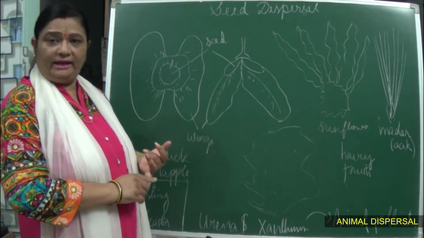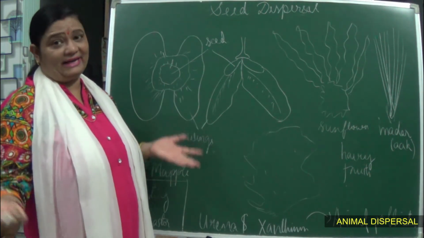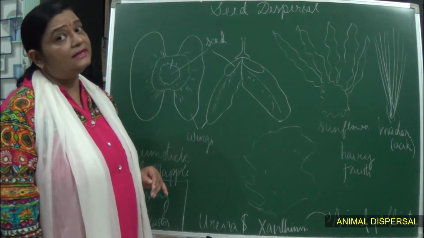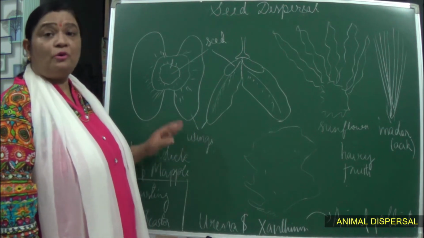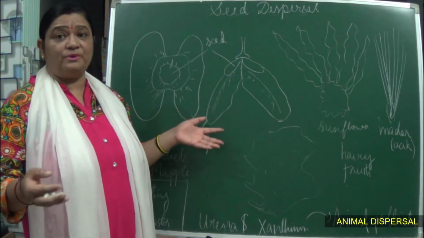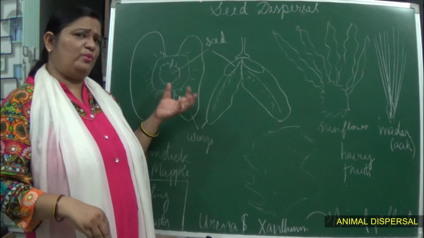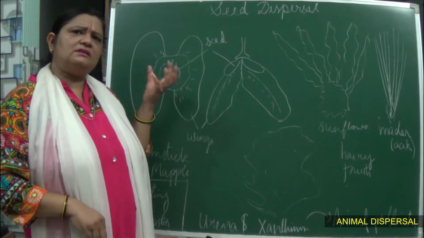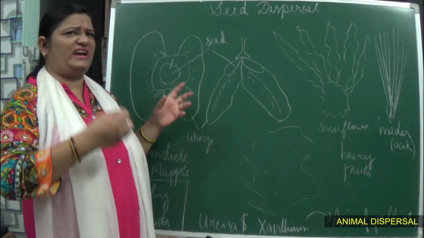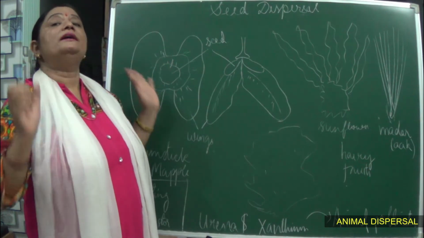Like wind, animals, water, and there are some other mechanisms also by which the seed gets scattered and dispersed. Most of the seeds are mainly dispersed by wind, and those seeds are very light, and they have wings or a feathery or hairy substance, so that they can be carried to long distances.